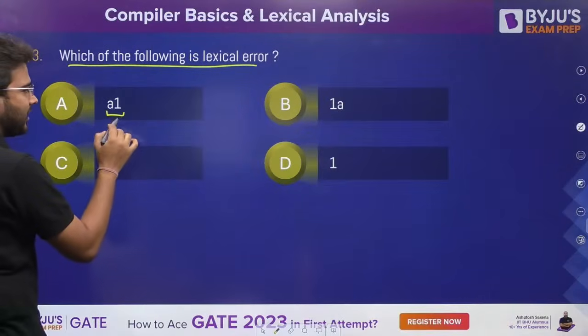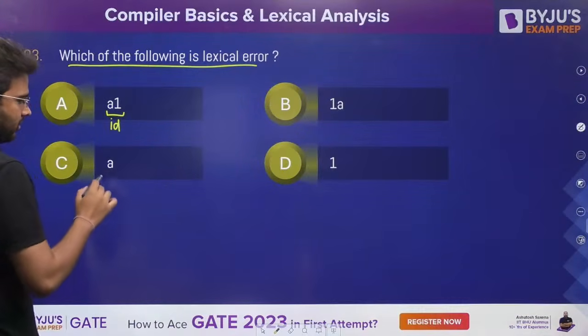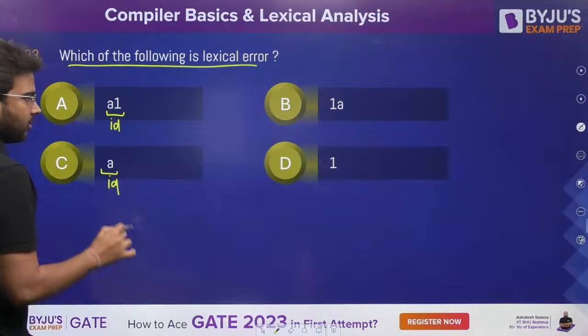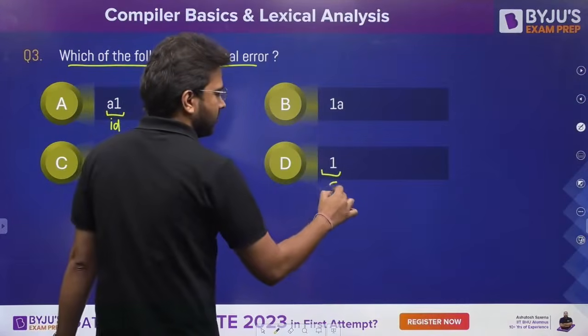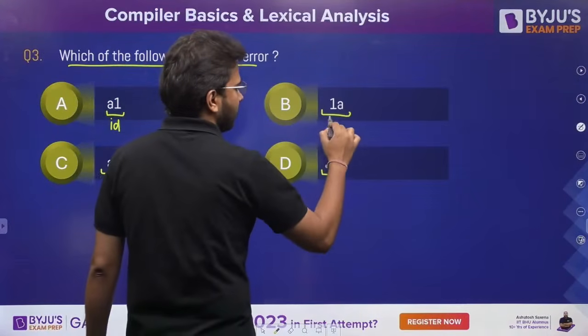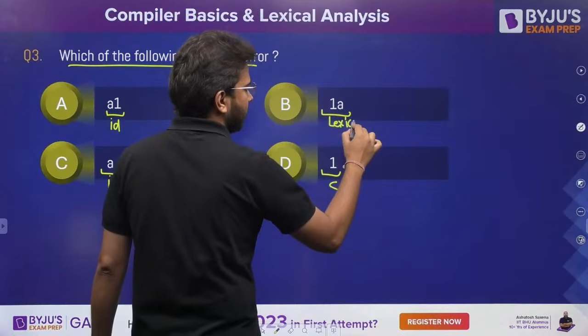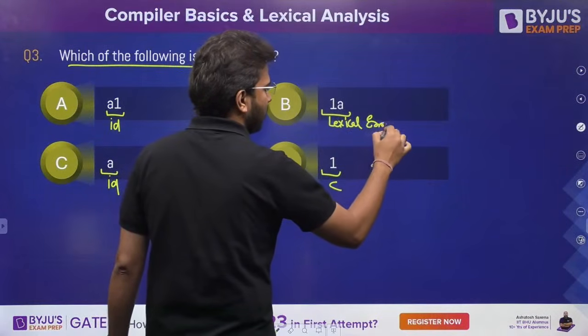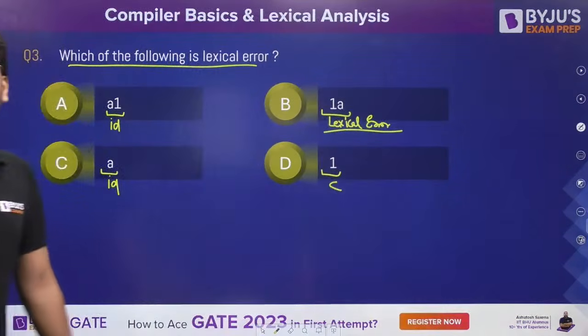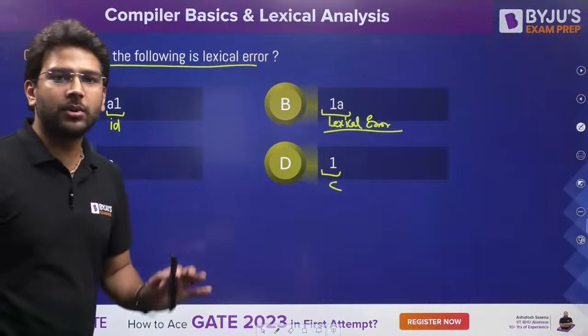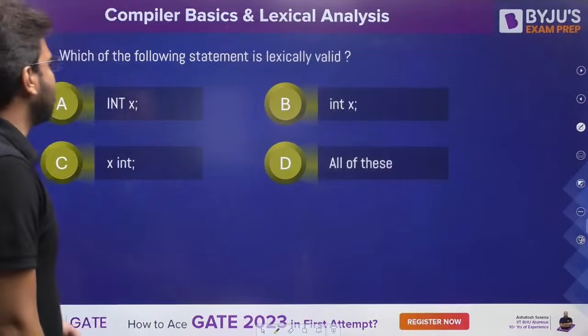No, it will be considered as an identifier. Identifier. Constant. Error. Lexical error, because an identifier cannot start with a digit. That is not allowed. An identifier cannot start with a digit, and here you have the lexical error.